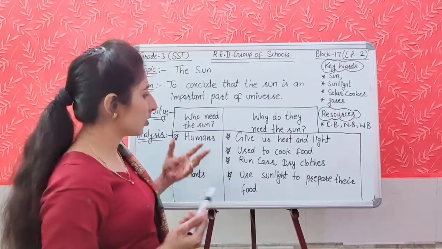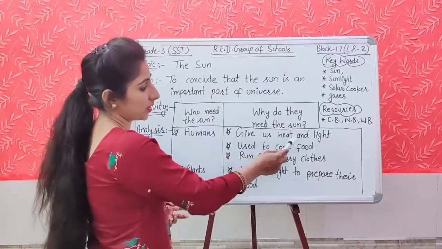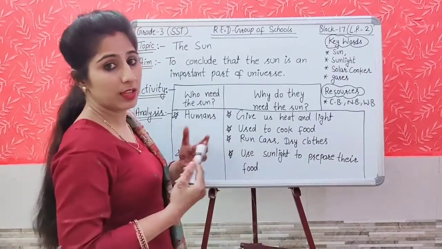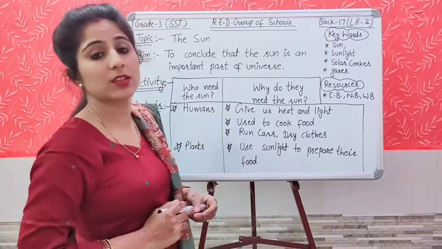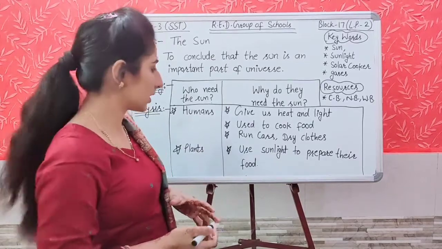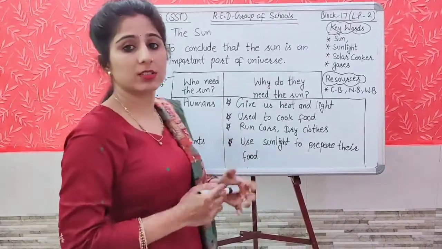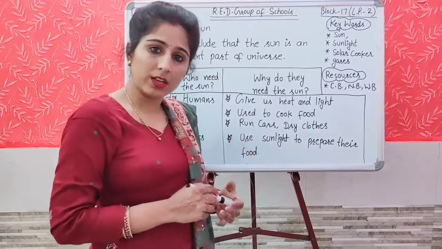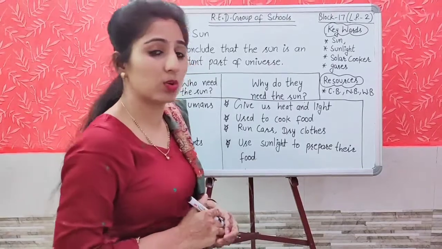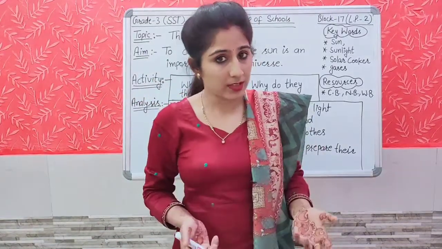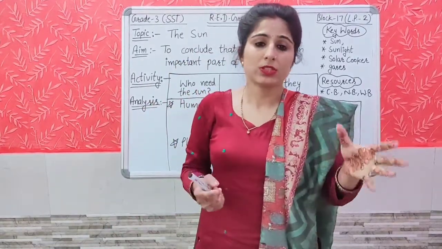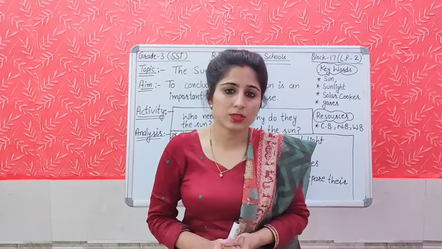Human beings need the sun for many purposes, like the sun gives us heat and light, and we use the sunlight to cook food, like a solar cooker. It is a kind of appliance which we can use to prepare our food in the presence of the sunlight. Run cars. Nowadays cars are also there. These cars are running by using the energy from the sunlight. And dry clothes, our clothes get dried faster in the presence of the sunlight. And nowadays solar panels are also used, which we are using to produce electricity.